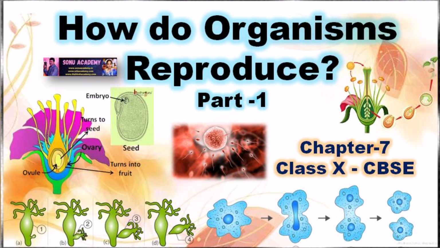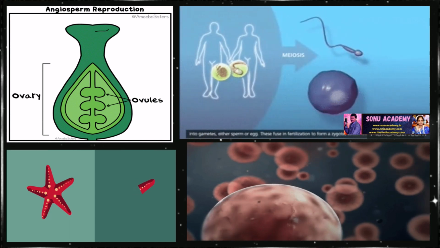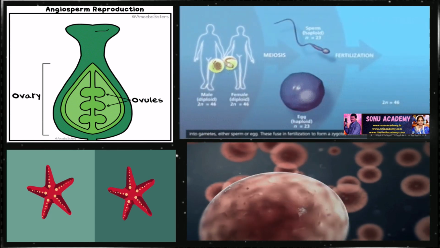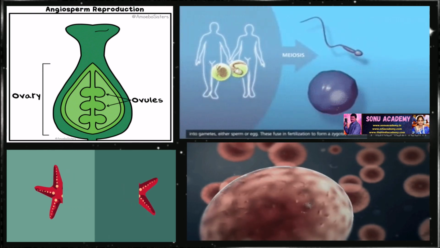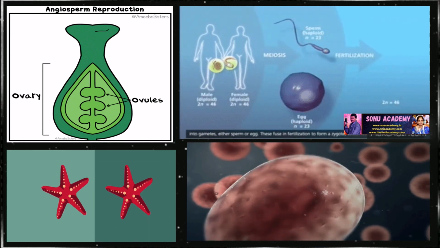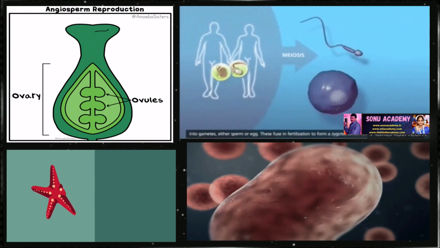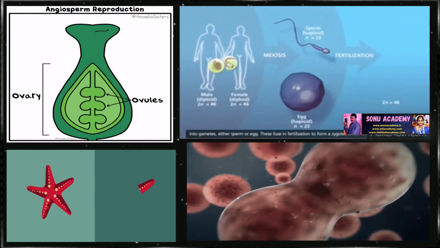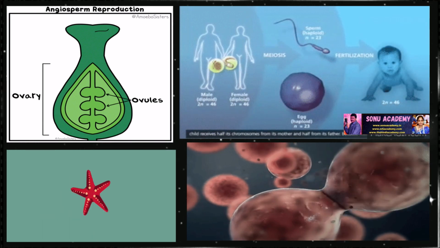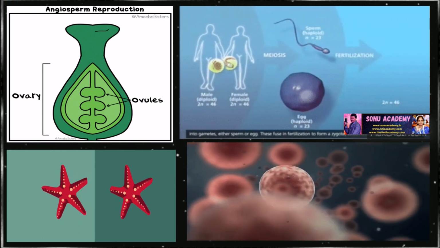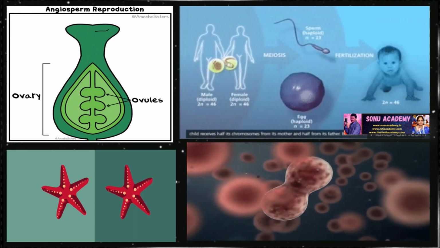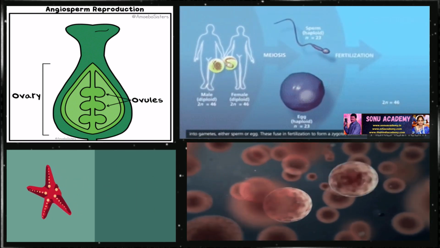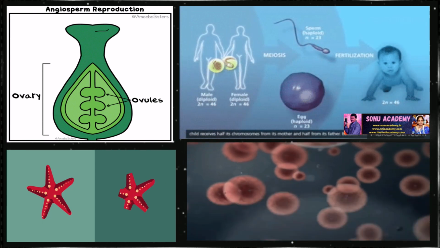Good morning dear students. Today we are going to discuss reproduction in organisms from chapter 7 of the CBSE syllabus, class 10. Children, organisms reproduce to continue the chain of life, to pass on their genes which are required over millennia. Reproduction is essentially a process by which individuals produce new individuals of the same kind, and this process is very important for the existence of life on the earth. Children, different organisms reproduce in different ways. Let us have a detailed look at how different organisms reproduce.